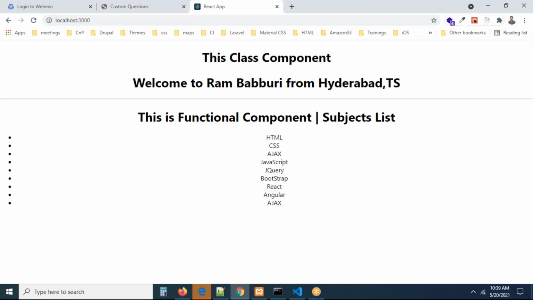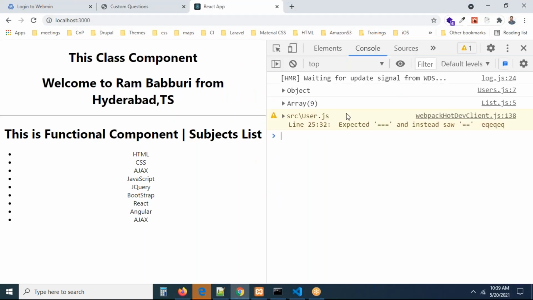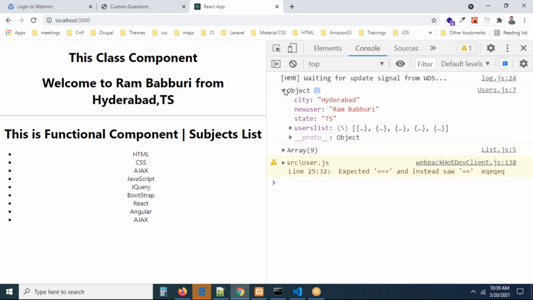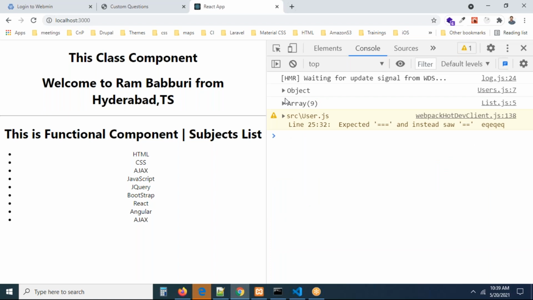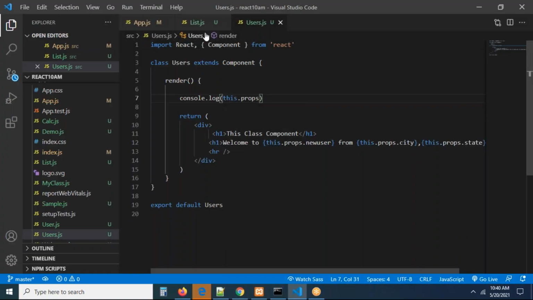I'm just pressing F12. By pressing F12, can you see the props object is printed. In this we have city, we have new user, we have state, and we have users list. This is our users list. Can you see what props is? Props is a predefined object that contains the component information. Whatever information you are sharing from one component to another component will be available here automatically. Yes, guys, this is an array which belongs to this list component.